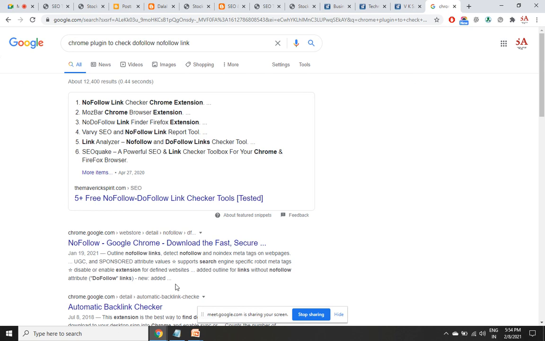This may be true, that going forward the weightage for no follow backlinks may reduce. May or may not, it is not yet confirmed. But for sure, do follow backlinks are going to exist and have the highest value forever. So we should aim at getting do follow backlinks. But during our backlink development process, if there are no follow backlinks, you should acquire them as well. Don't ignore them, because they are not going to be search engines. And if it is not a search engine, then no follow has got value. So let us have a mix of both, do follow as well as no follow backlinks. Only then would it look natural.